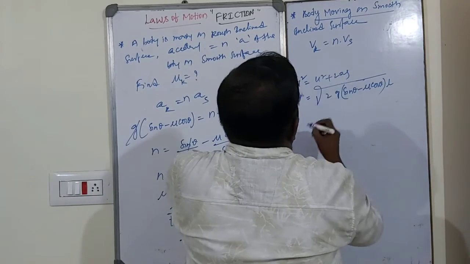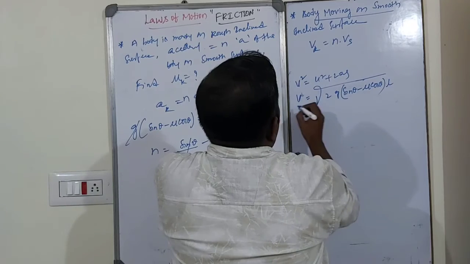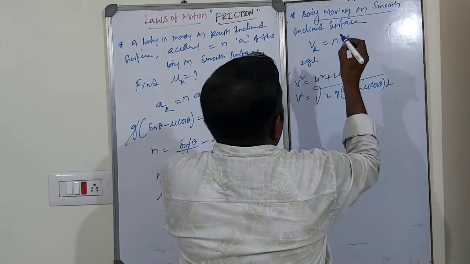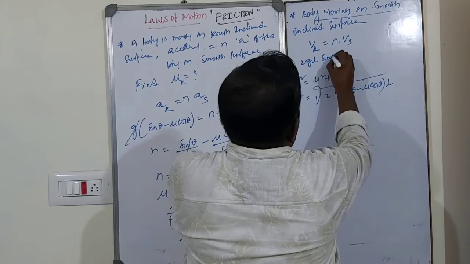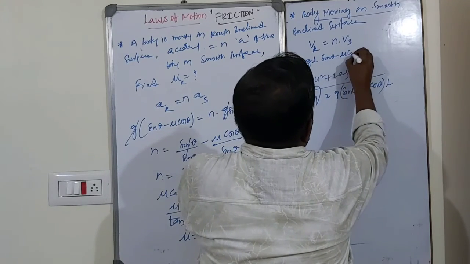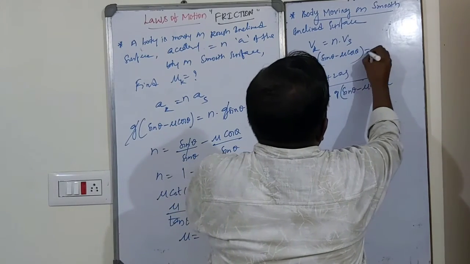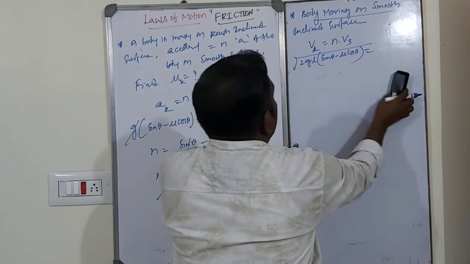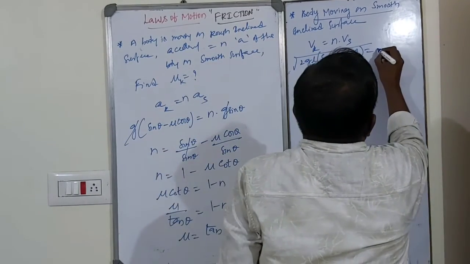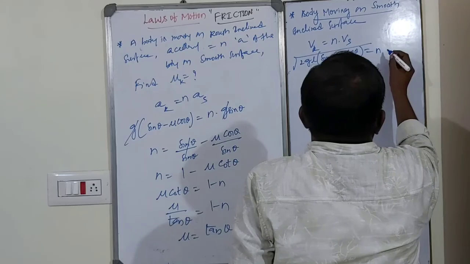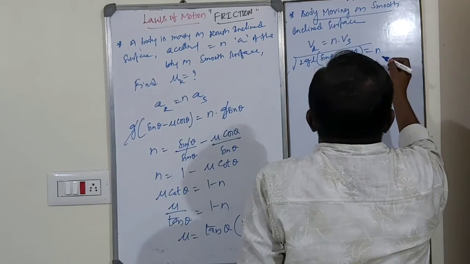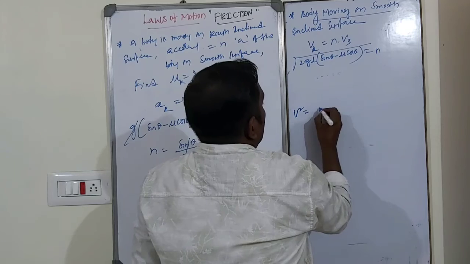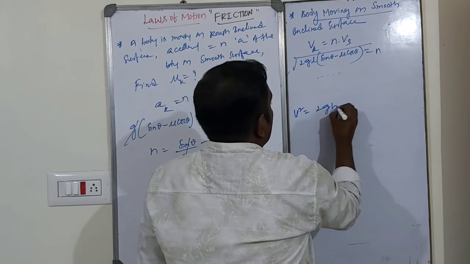So now that is the square root of 2gL (sin theta minus mu cos theta). This is equal to n times the velocity on the smooth surface. In that case, v square is equal to u square plus 2as with u equal to 0.